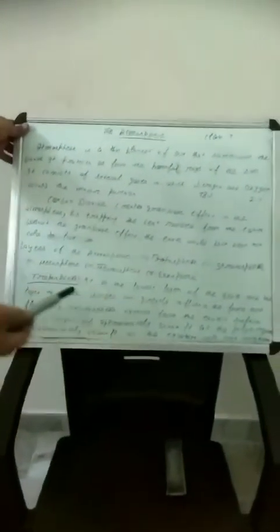These variations occur due to changes in the seasons and changes in the weather conditions.